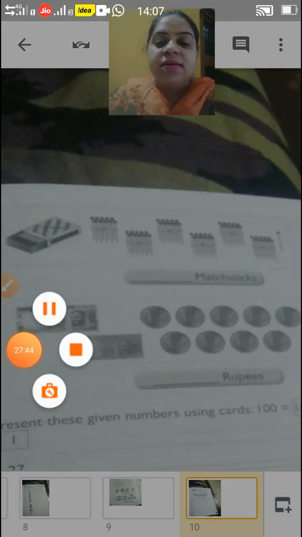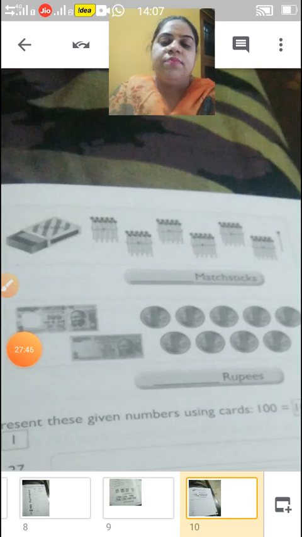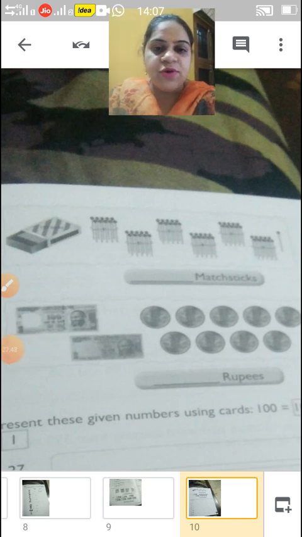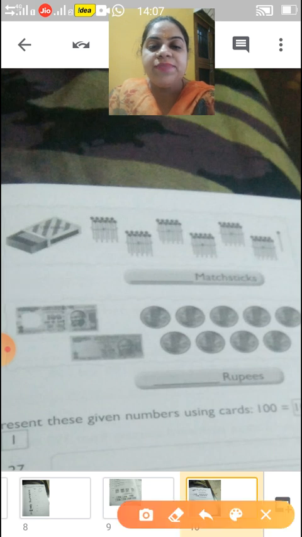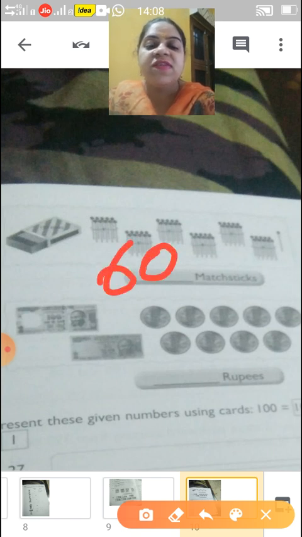in this you can have a view. Matchsticks are there. So you will count and you will write here, like 10 in each group. So how many groups are there? Yes, you can have a view. 10 into 6 groups are there. So 10 into 6, that is 60.